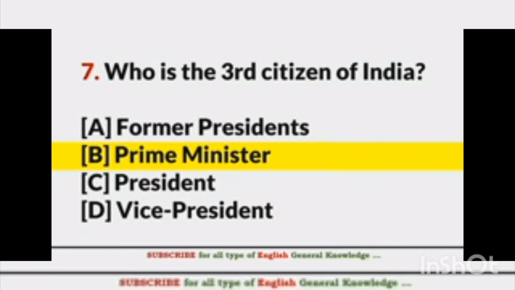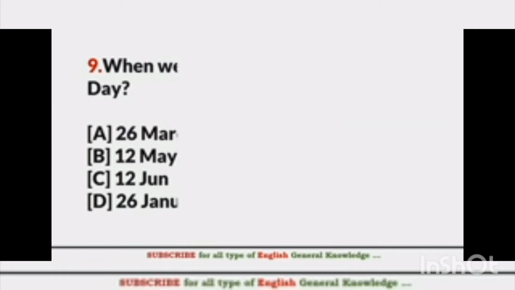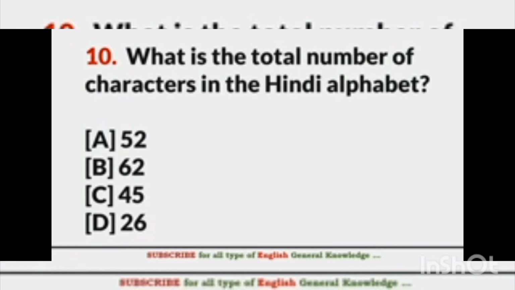Next question. When do the Indian people celebrate Independence Day? That is on 15 August. Next question. When do we celebrate our Indian Republic Day? That is 26 January. Next question. What is the total number of characters in the Hindi alphabet? That is 52.